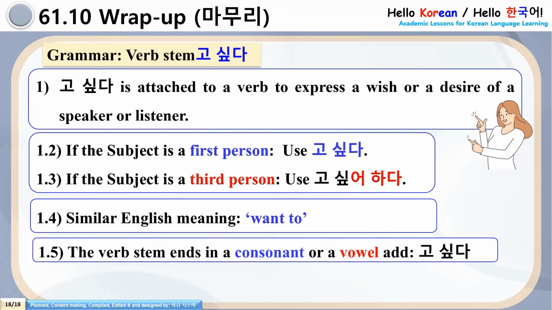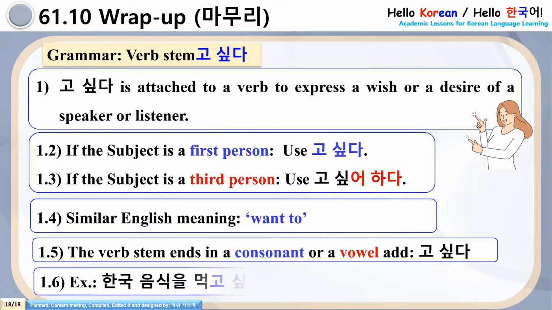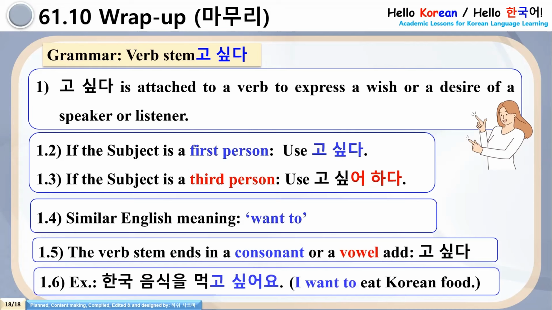Doesn't matter, Yorobun, just simply add go shipta. And 1.6, please memorize this example, Yorobun. Hanguk umshigal mokko shippoyo. So this lesson is over now.